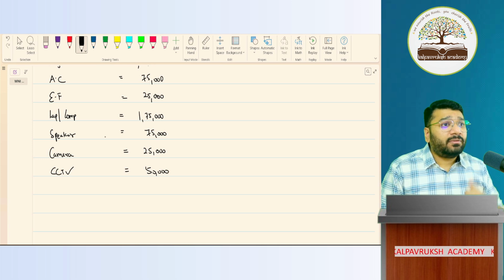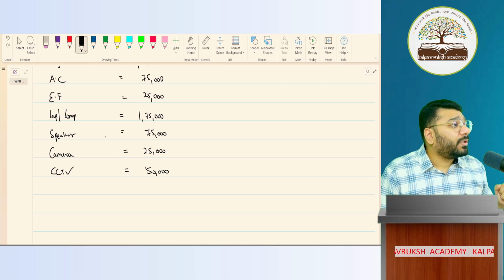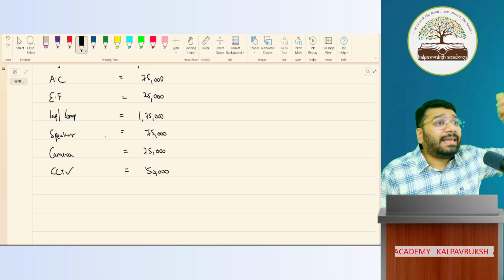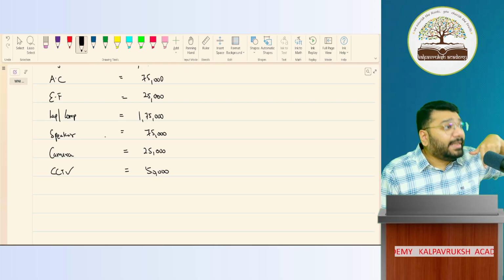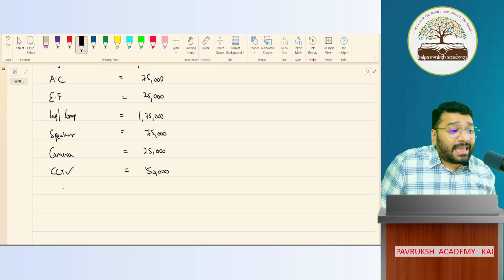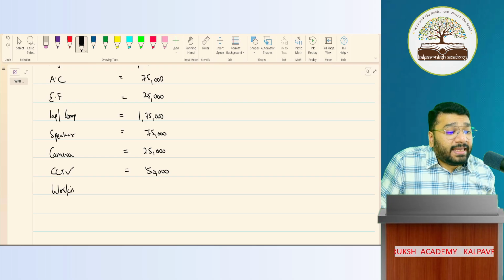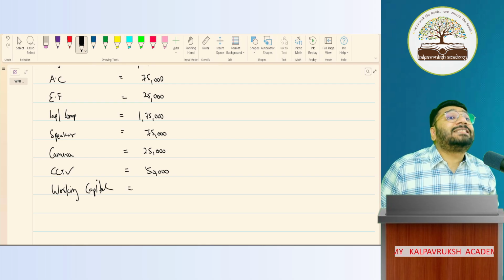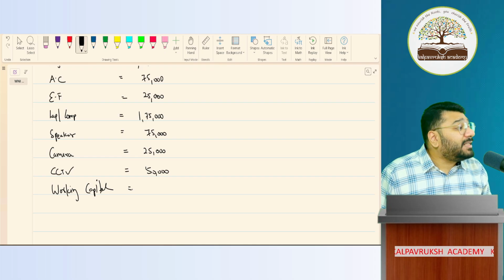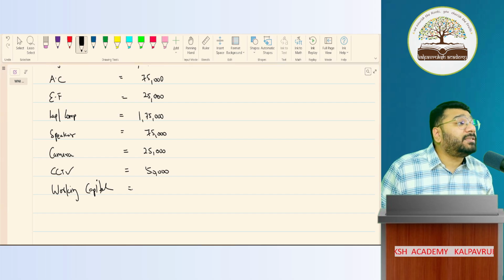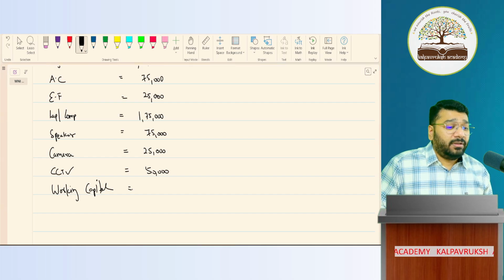So right from day one, any business will not get money. Month rent, how will I pay? Month electricity bill, how will I pay? I need money for that also. That is called as working capital. What is working capital? Working capital is that capital which is required for meeting my day-to-day expenditure. Got it? Not got it?